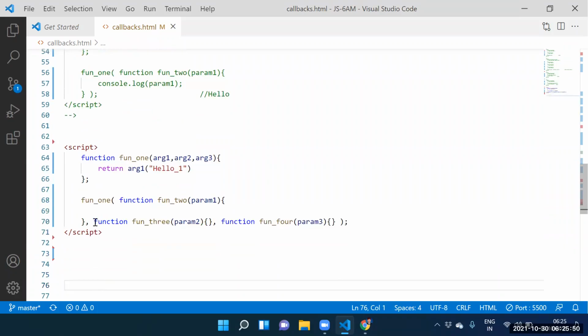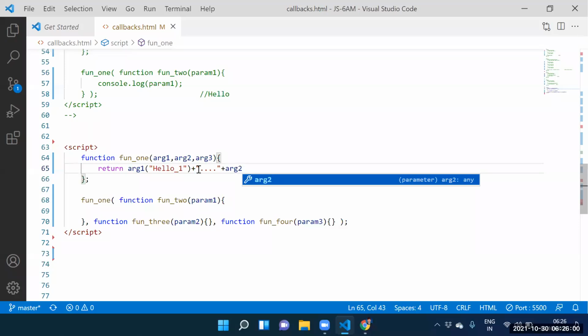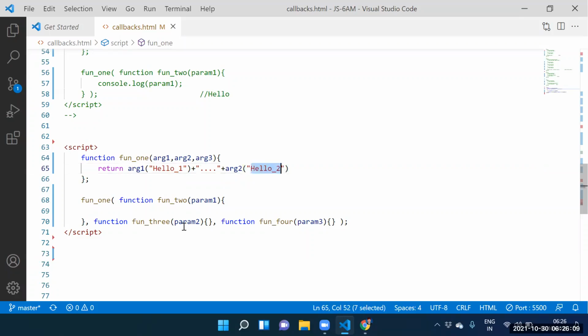Where is the function three? Function three is stored into argument two now. How to execute it here? Argument two off. Guys, see this one here. Here itself, argument two off. So what happened? Hello two stored into where? Parameter two. Hello two is stored into parameter two.